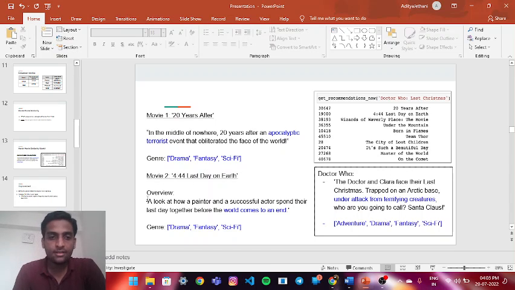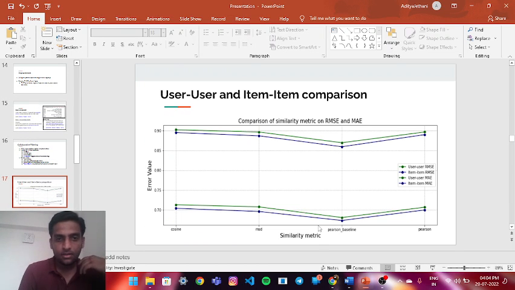Now, as we look at the description of 444 Last Day on Earth: a look at how a painter and a successful actor spend their last day together before the world comes to an end. It is interesting to note that "apocalyptic terrorist event" and "world coming to an end" both mean similar things. That's why it is recommended in our system. User-to-user and item comparison.